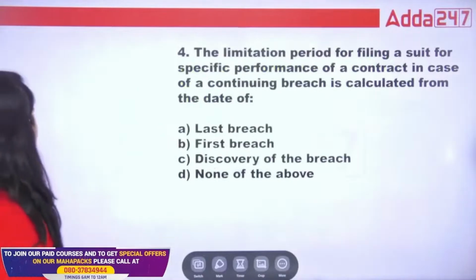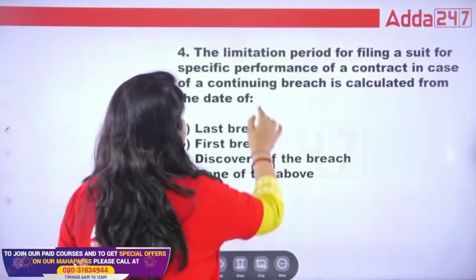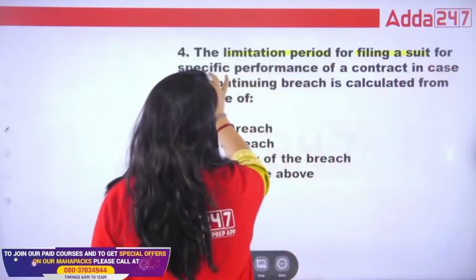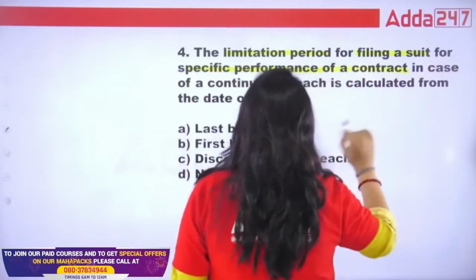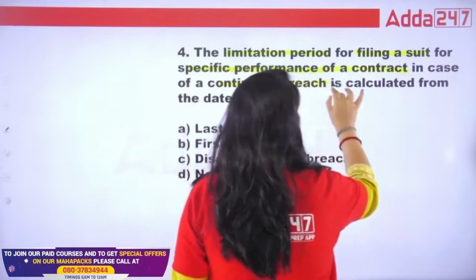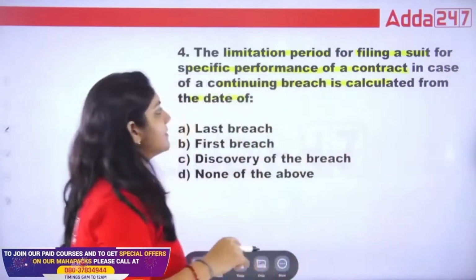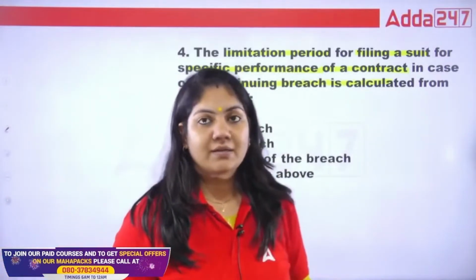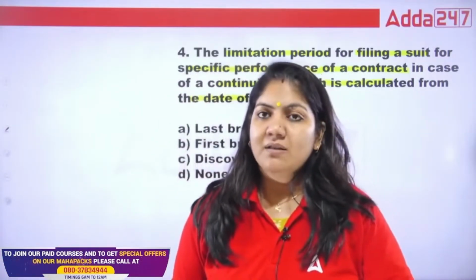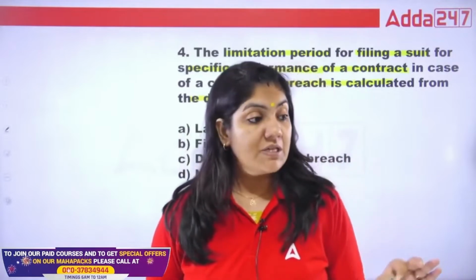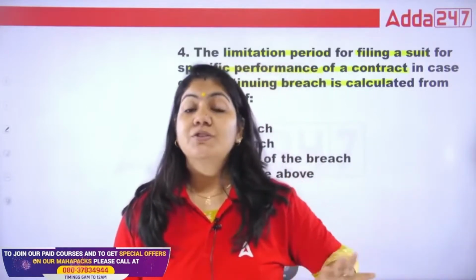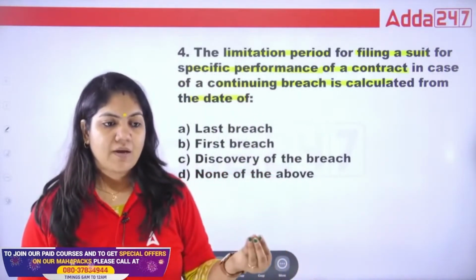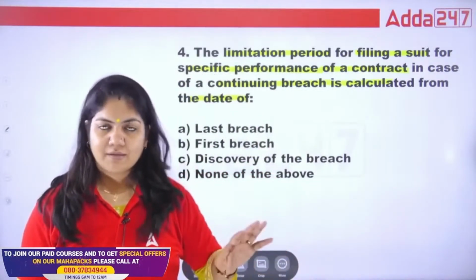Done? Now, the next question is: the limitation period for filing a suit for specific performance of the contract, in the case of continuing breach, is calculated from the date of what? What is specific performance of the contract? Suppose in any contract, we do not demand compensation. We just need only that material which is breached. Because normally in a contract, we just demand compensation.